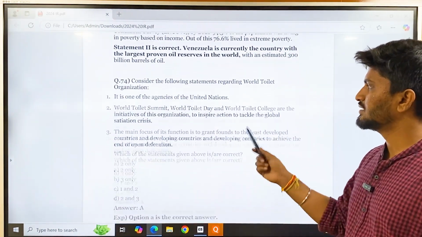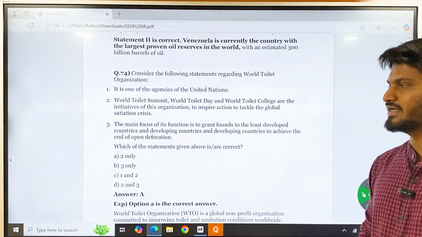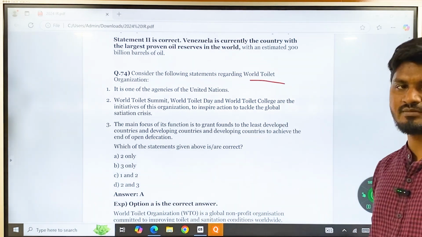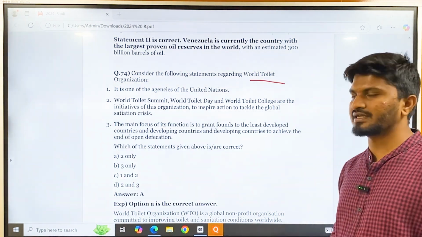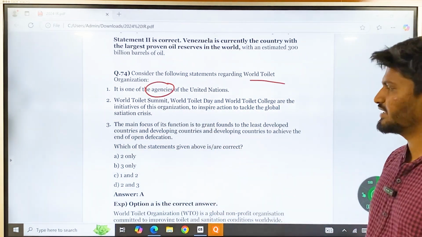Okay, question number 74. Consider the following statements regarding the World Toilet Organization. We already discussed this one, but we will have a general discussion. Again, World Toilet Organization, it can be either environment and ecology, or international relations. It is one of the agencies of the United Nations. Who are the agencies of the United Nations?